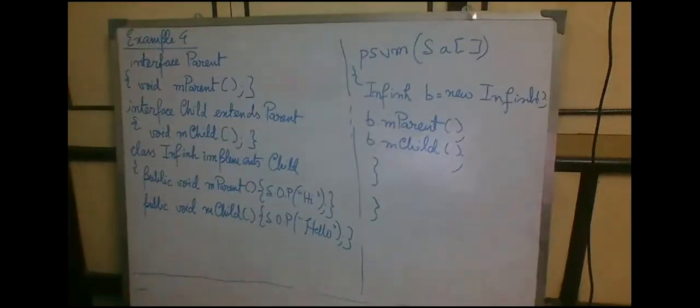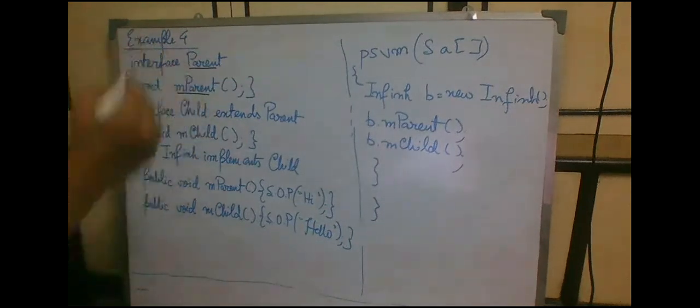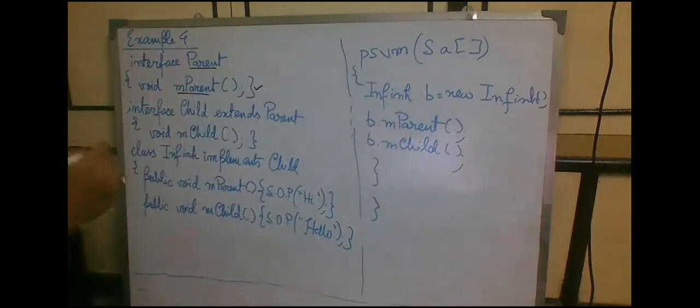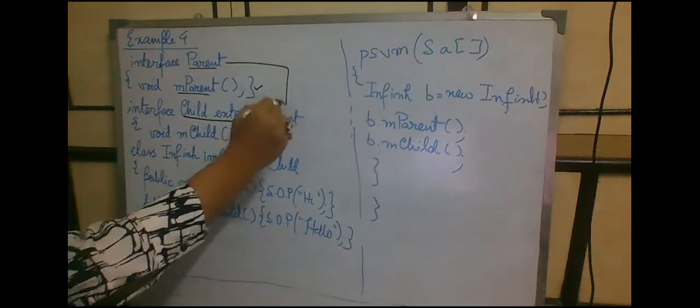Okay. So this is the fourth example, which shows how the relationship between two interfaces can be established using the extends keyword. That is, we can have inheritance between two interfaces. So what I have done, there is an interface parent. Inside that, I have the abstract method mParent. The interface closes here. Next, interface child extends parent. So extends parent.